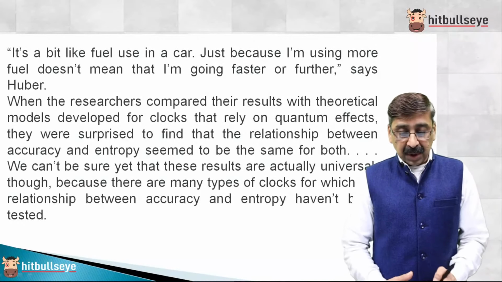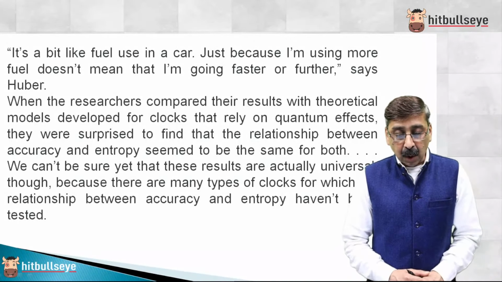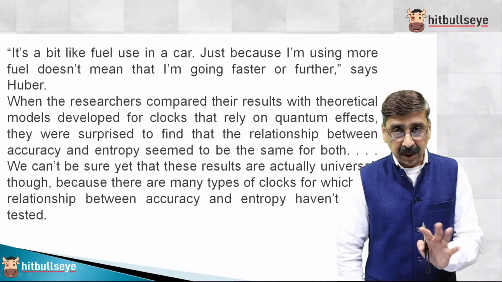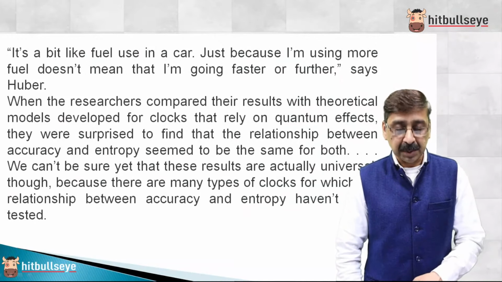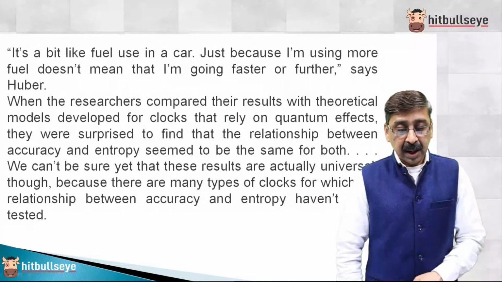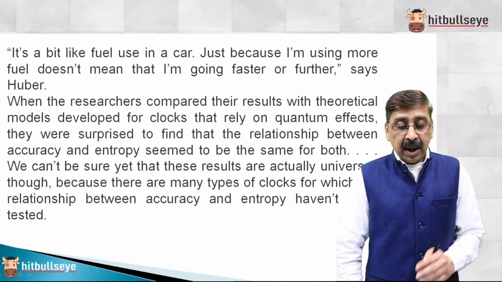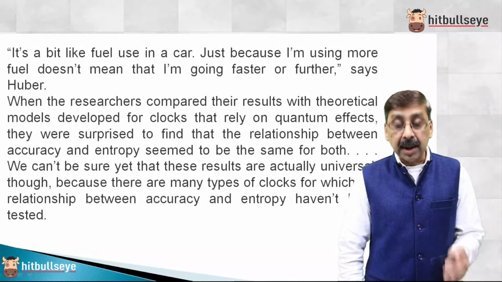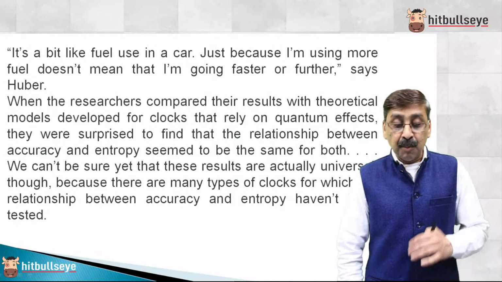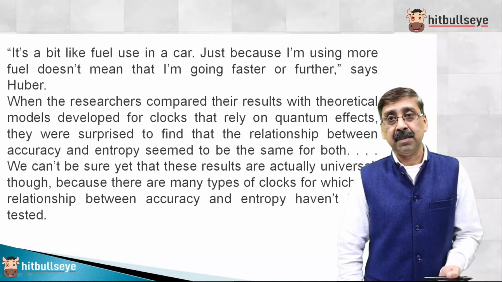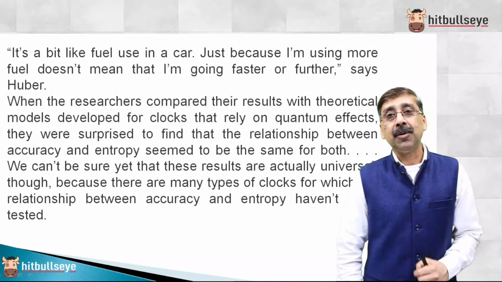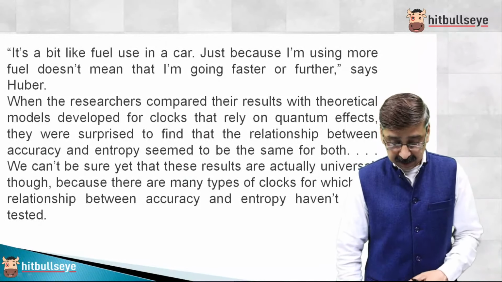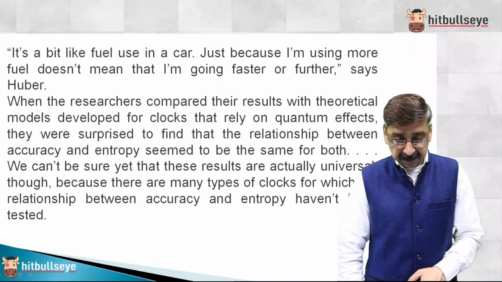So the last couple of lines I'm reading. Because there are many types of clock for which the relationship between accuracy and entropy hasn't been tested. One of the things you have to keep in mind, because one of the questions was based on this particular line, and this is also a very interesting example: it is a bit like fuel use in a car. Just because I'm using more fuel doesn't mean that I'm going faster, but in order to go fast we'll be consuming more fuel. The engine will be working at a very high pace, but the reverse is not true.